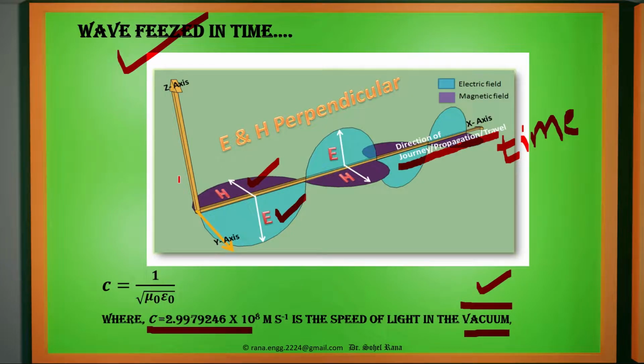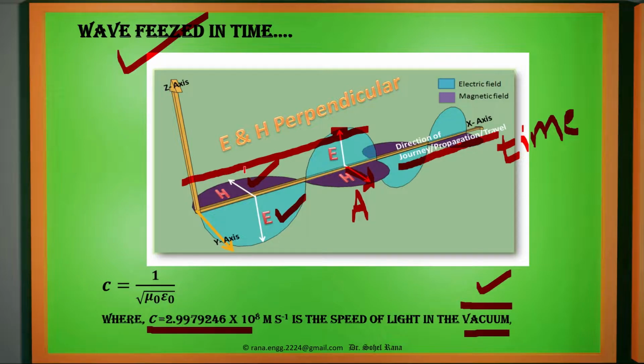It will be called amplitude. Now if we see at this particular place where the value of electric field intensity is highest, this represents the amplitude of electric field intensity. Similarly, on the horizontal plane, we can see there is an amplitude of H. That is the maximum value of magnetic field intensity.